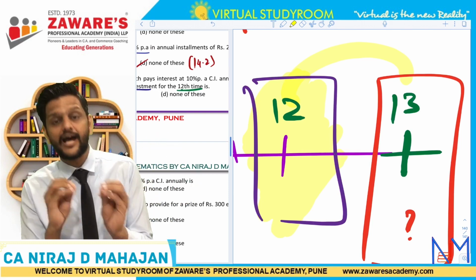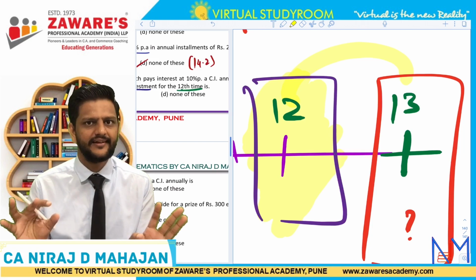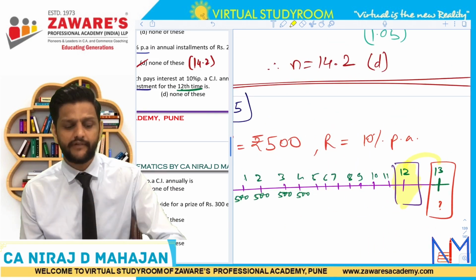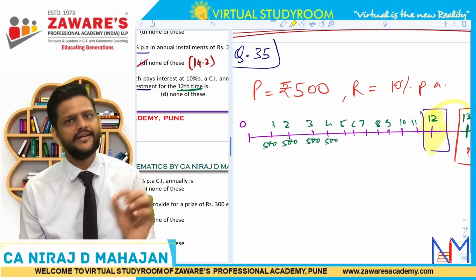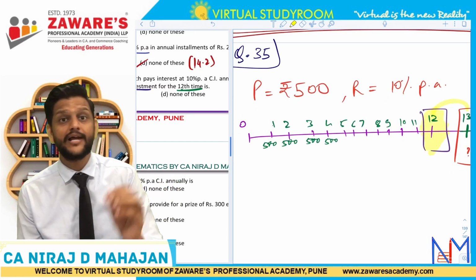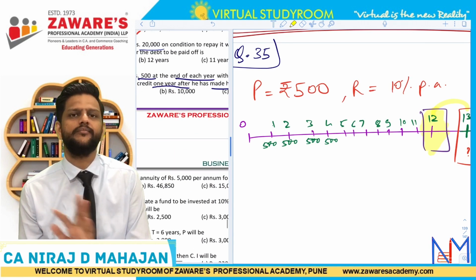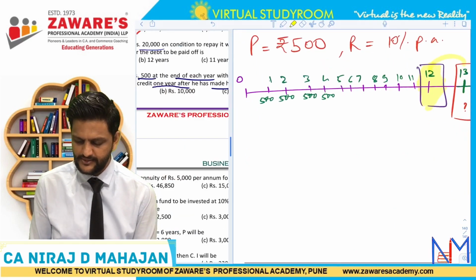So star mark this question. It is an important or a different question. Clear till here, everyone? Fine. So the balance at the end of 12th year, what will you say? Present value or future value? It is future value. Is it annuity regular or annuity immediate? It is annuity regular, because they are saying at the end of each year. Clear till here? Got it a little bit? Chalo.